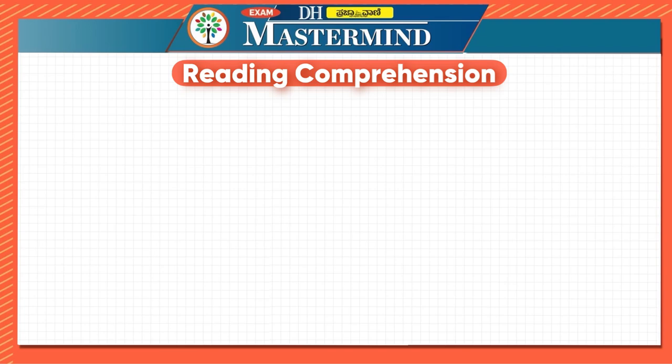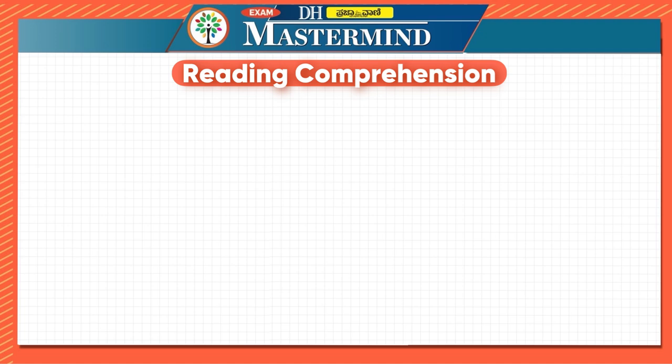So this will be the third part of reading comprehension. In this, we'll be taking a reading comprehension related to history. In the last two parts, we discussed a reading comprehension related to science, and the topic was stress. In this part, we'll do one related to history, which will be a little more difficult than the previous two.